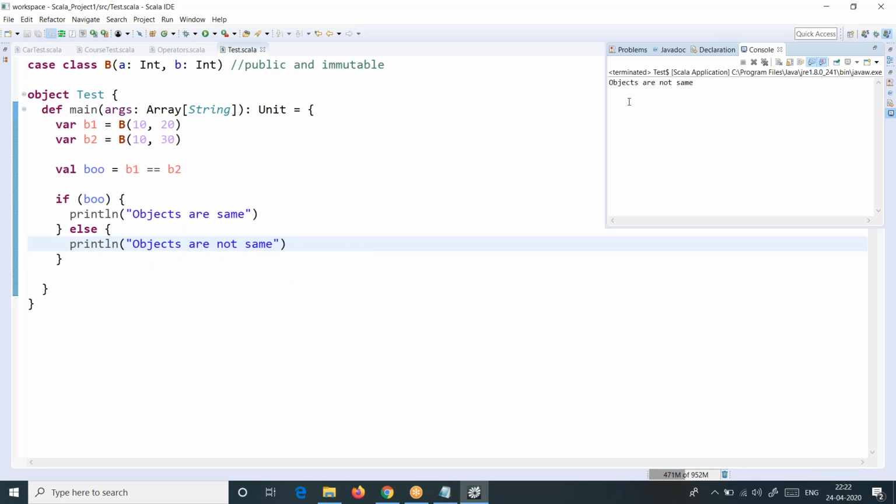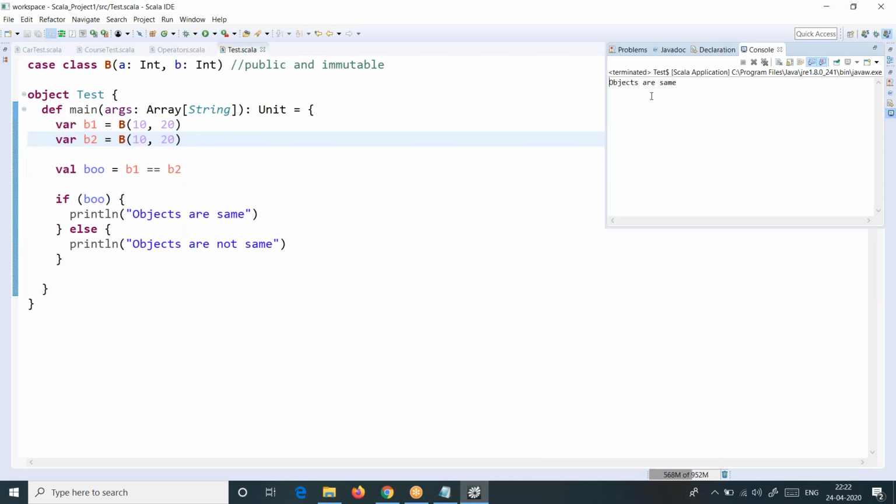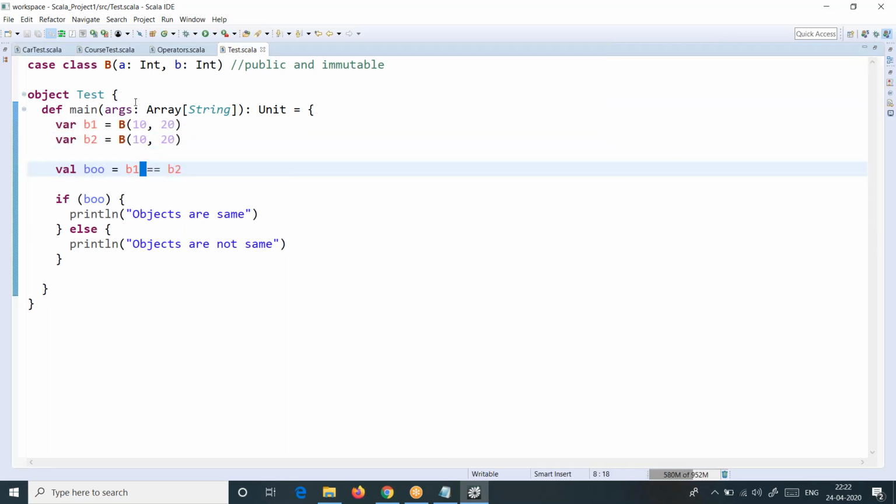Objects are not same. You can see the output. Suppose both objects have the same data, then what does it say? Objects are same. You get this now? What is this operator doing on case classes? Now, finally, the conclusion: what is the equal operator doing on a case class?